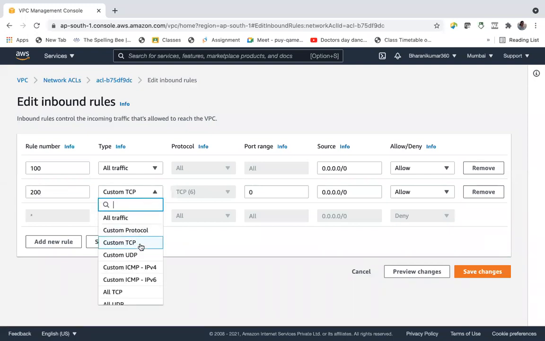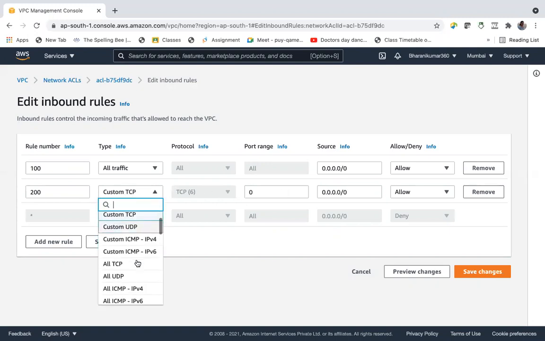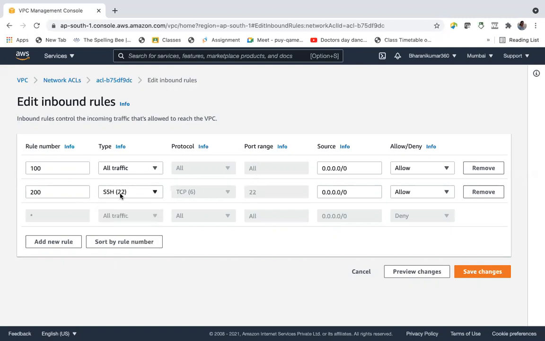And you say custom TCP. I want a custom TCP rule, or let's say SSH. I want SSH into other VPCs or other subnets. Then I will give the CIDR range of the other subnet. Suppose the other subnet is 172.31.40.0/16. Save changes.